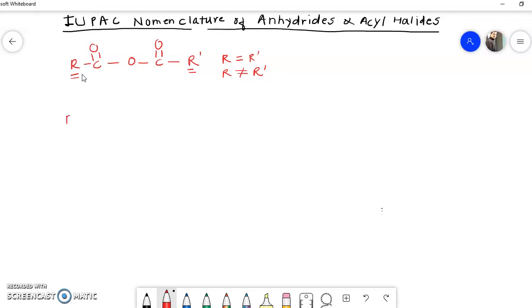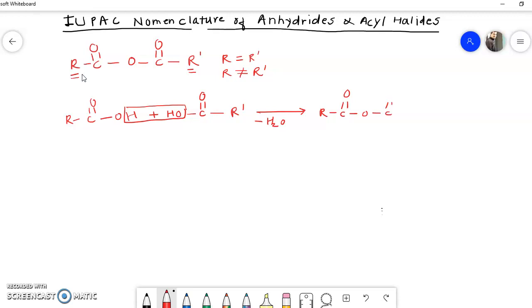So if you take two acid molecules, RCOOH, and again take another acid molecule, R dash COOH, and combine them, there is a removal of a water molecule, and there is a formation of RC=O-O-C=O-R dash.